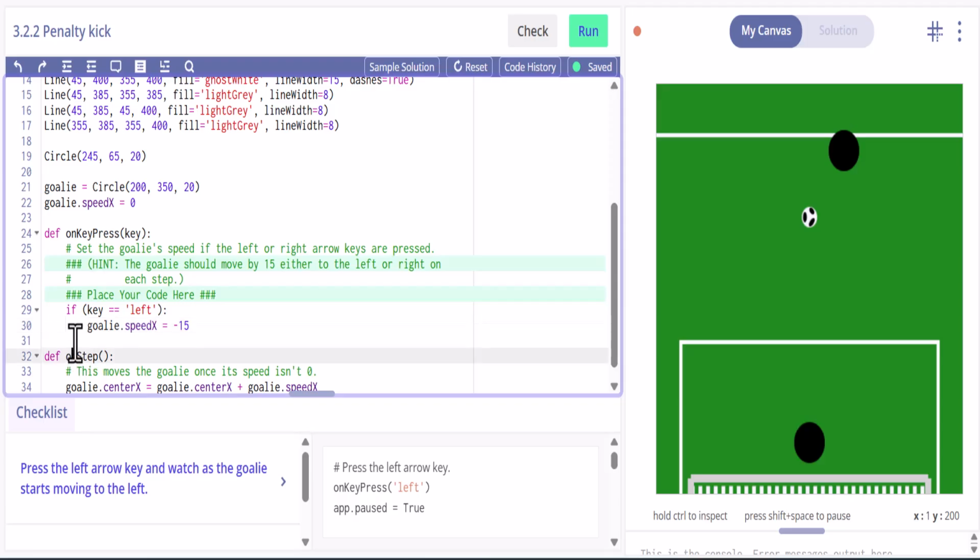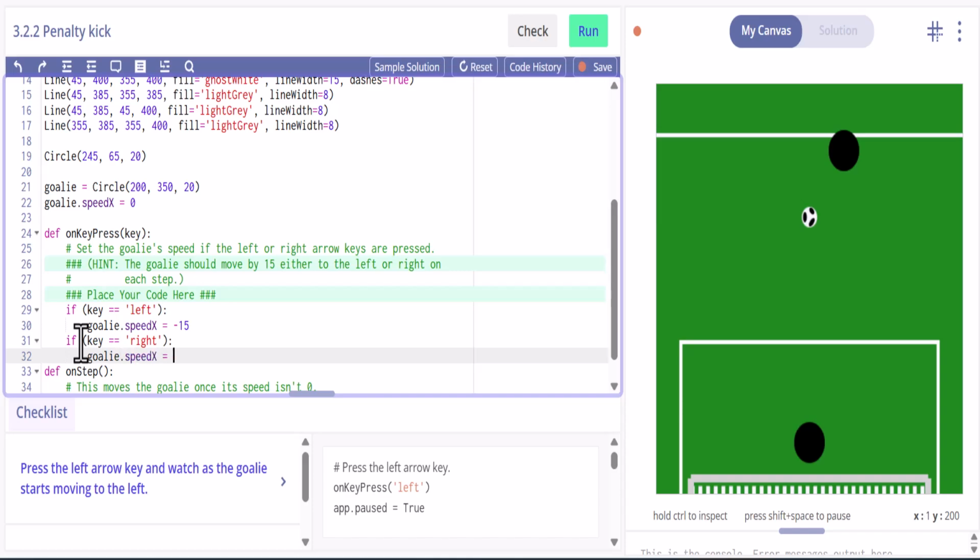And then the other if is going to be for the right key. Same idea. Oops, not there. And then same exact thing.